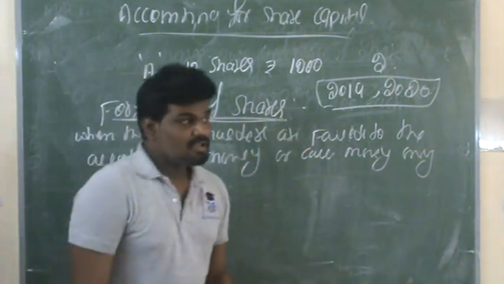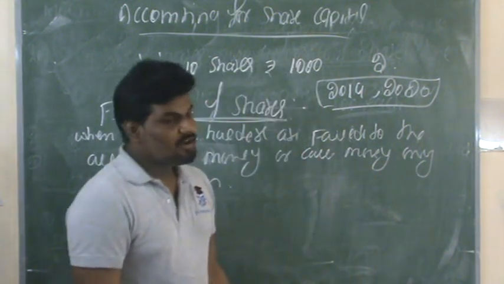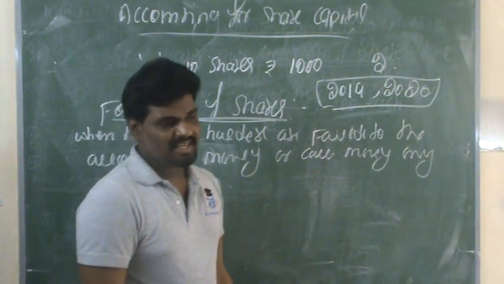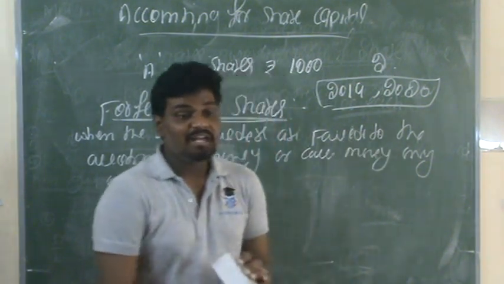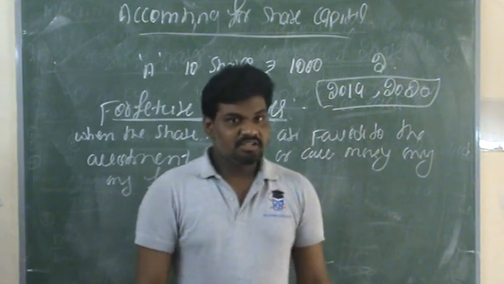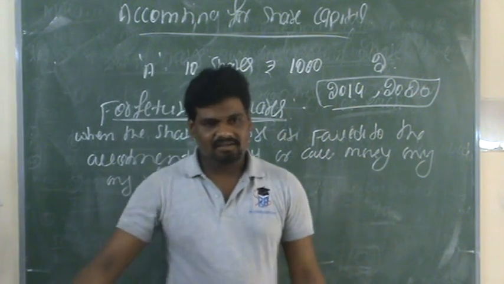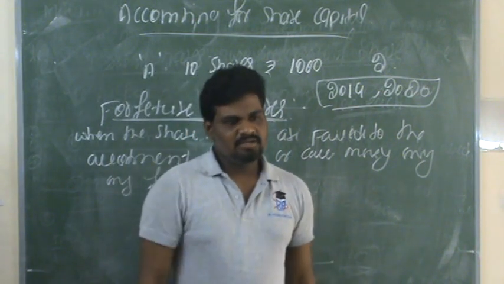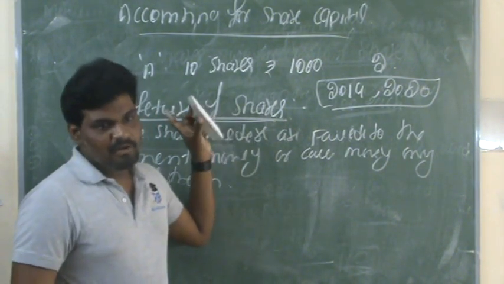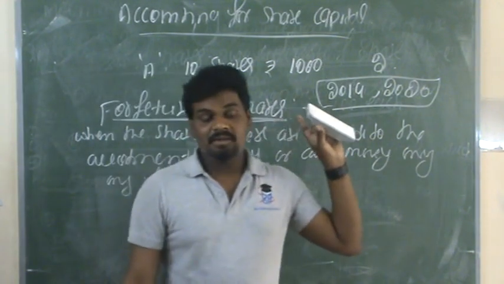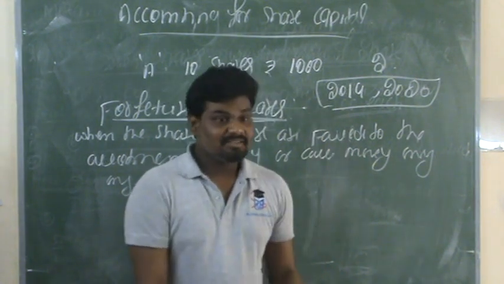So forfeiture of shares means that when shareholders fail to pay, such shares can be cancelled. It is the cancellation of shareholder rights for the non-payment of allotment money or call money or any of them. This is a very important question you have to remember.